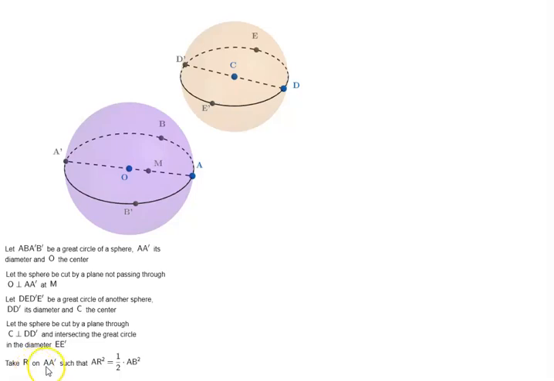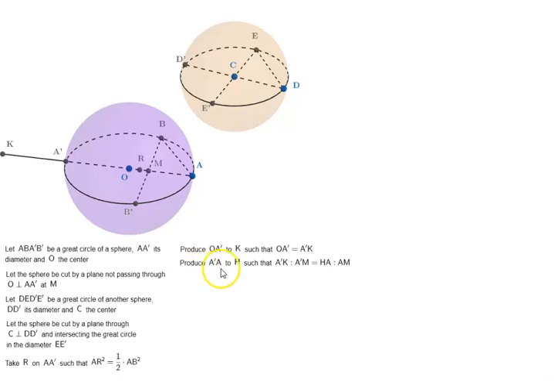Take R on A A prime such that AR square is equal to AB square by 2. So this point R we have taken such that AR square is equal to half of AB square. Let me draw AB. Let us join B B prime and E E prime and D E. Produce O A prime to K such that O A prime is equal to A prime K.